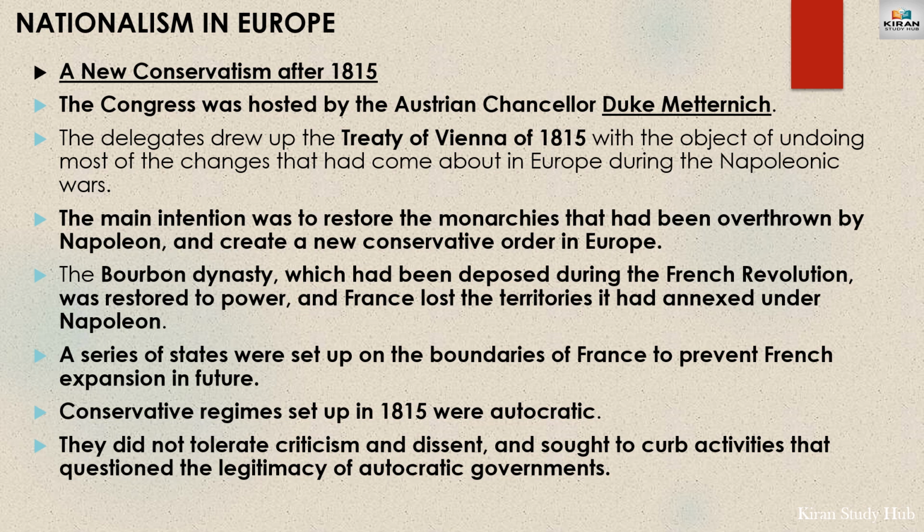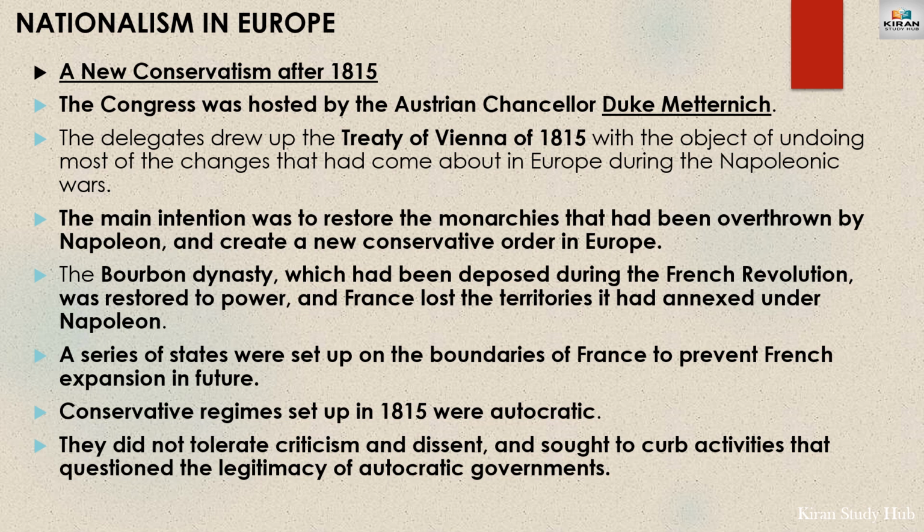After the defeat of Napoleon, a congress, or a meeting, was hosted by the Austrian Chancellor Duke Metternich in Vienna, and finally the Treaty of Vienna was signed in the year 1815. The main intention of the treaty was to restore the monarchies, or the kings' rule, that had been overthrown by Napoleon and create a new conservative order in Europe. The Bourbon dynasty, which was ruling before the French Revolution, was restored to power in France. France lost all the territories it had conquered under Napoleon, and a series of states were established on the boundaries of France to prevent French expansion in the future.